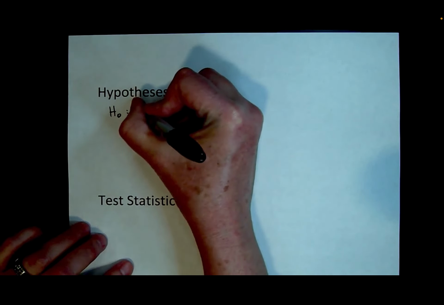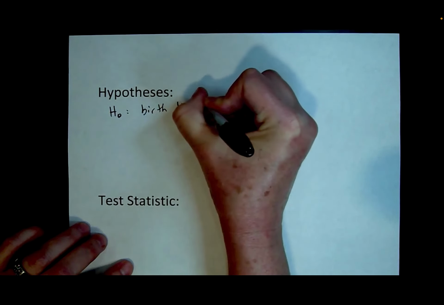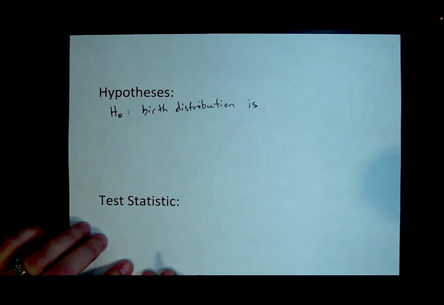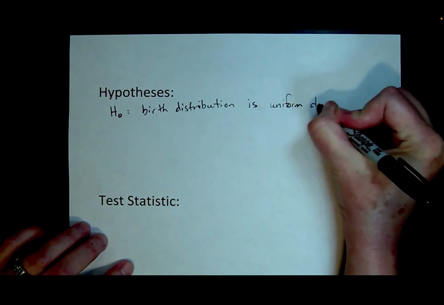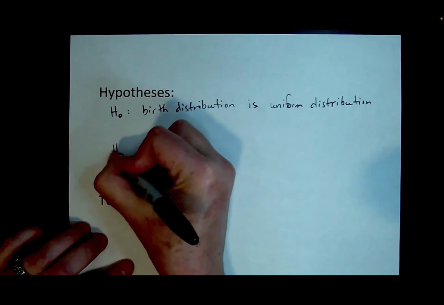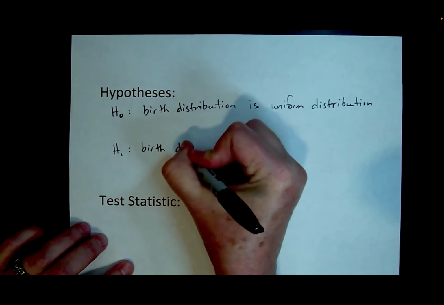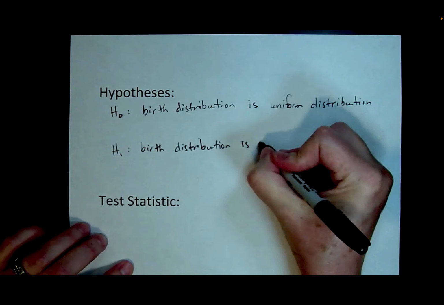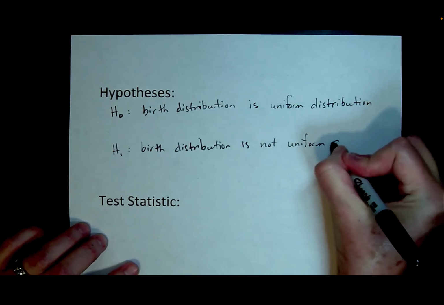So let's just say the birth distribution is the uniform distribution. And our alternate hypothesis then is that the birth distribution is not the uniform distribution.